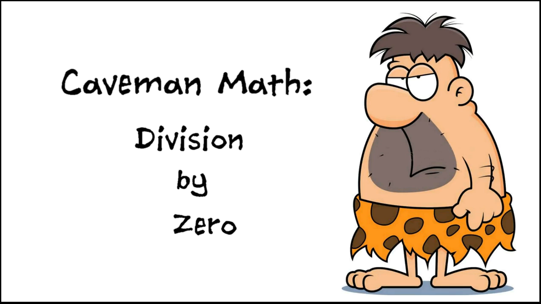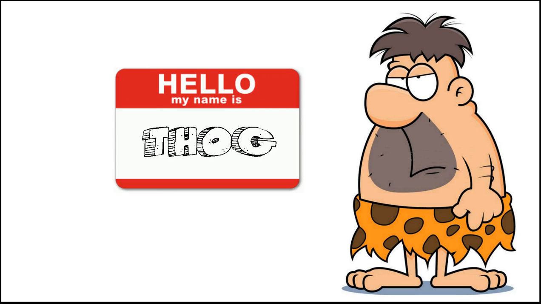So I should introduce our special guest today. His name is Thog. He is going to help us do some caveman math to illustrate why division by zero is impossible. Well, I could not get him to wear the name tag. In fact, he didn't even want to appear in the video when he realized that he wasn't going to get paid for appearing. And he said he's busy, but anyway, talked him into it. He said he's busy because he's moving, and that leads us to our problem.